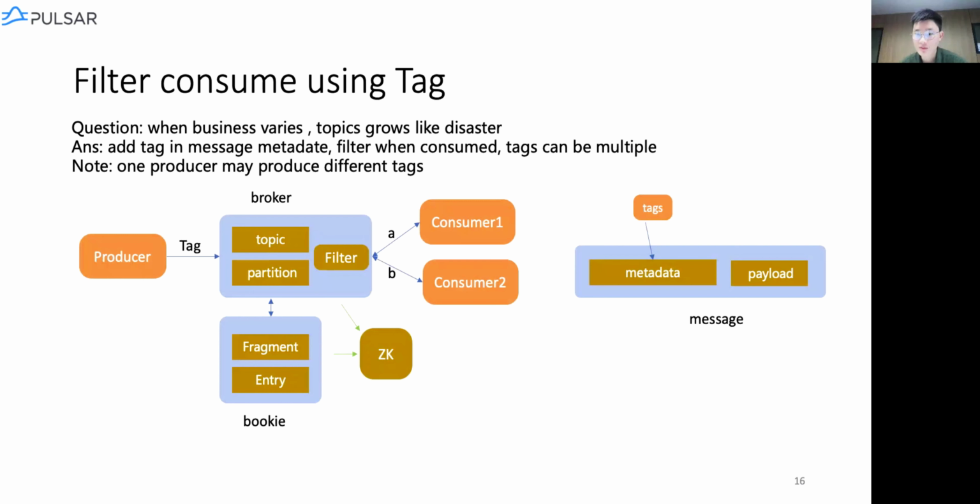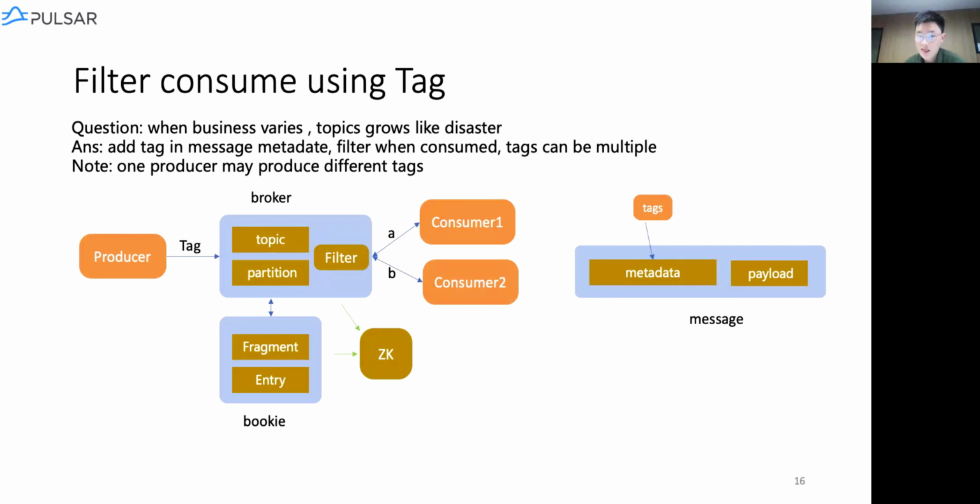We also found some other problems while running InLong. For instance, when we are facing too many businesses and users, there might be numerous topics inside one namespace. So we decided to develop a feature called filter consumption to reduce the number of topics.